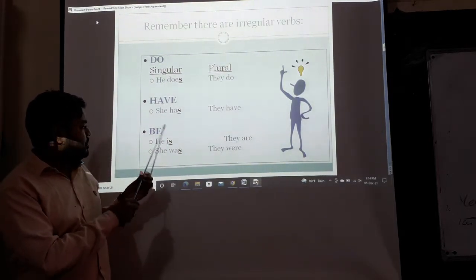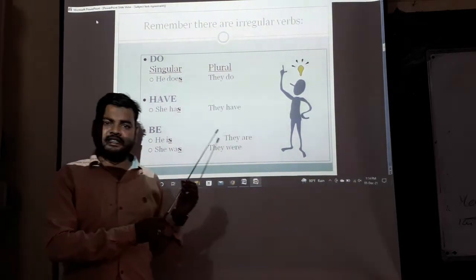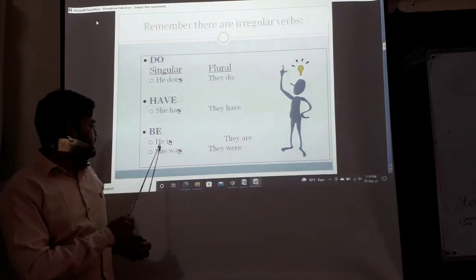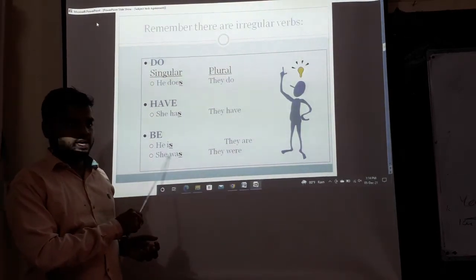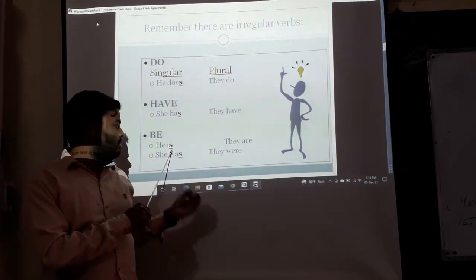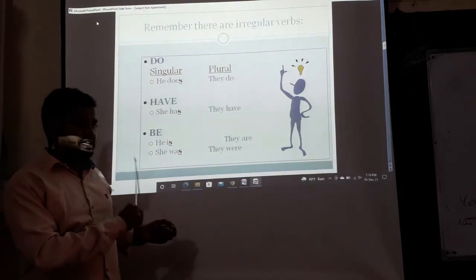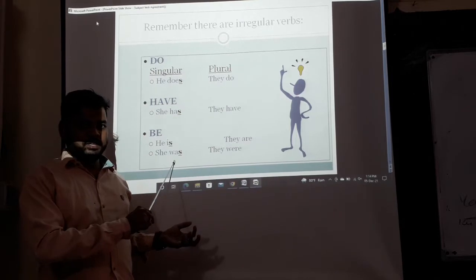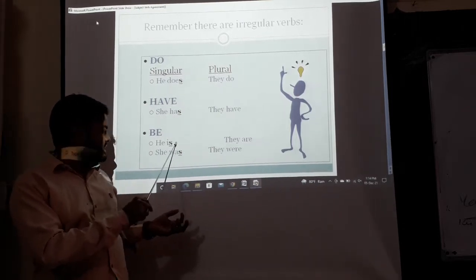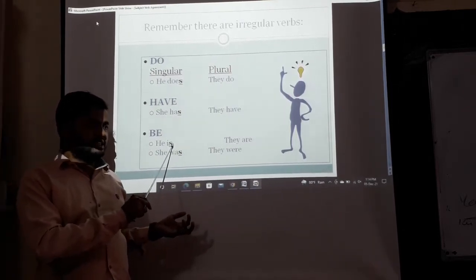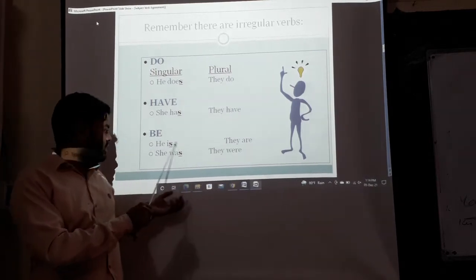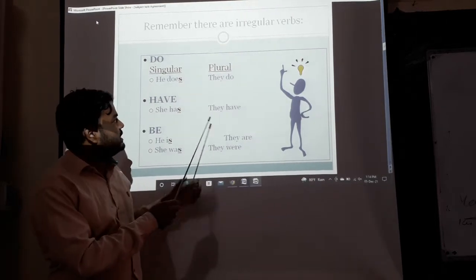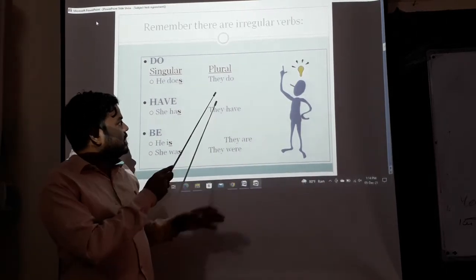Be verb. Who is the be verb? Am, is, are, was, were, be. Those are the be verbs. He is a singular subject, so we have to use a singular verb. Another one, she is also a singular subject, we have to use a singular verb. This is the sign of past tense. We have to use is as present tense. We have to use was as past tense. Okay, then we are going to plural.